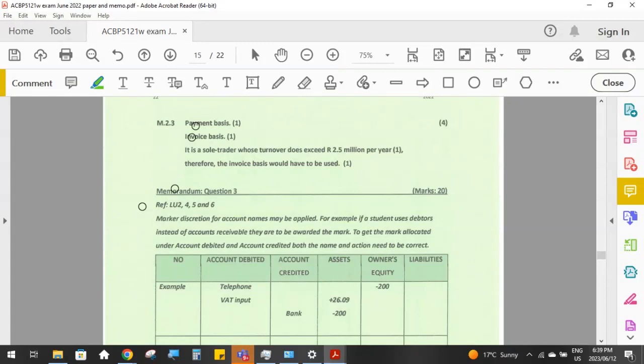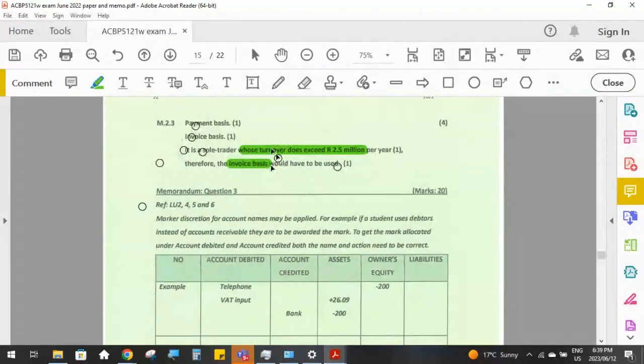Oh, it does exceed. Okay, sorry, I was misreading this. So this is a sole trader or a business whose turnover does exceed 2.5 million per year. So that means the business doesn't have a choice. They have to register on the invoice basis. Okay, the invoice basis would have to be used.